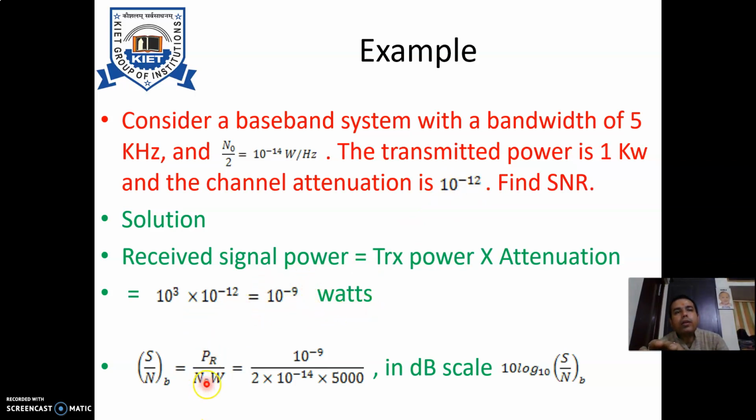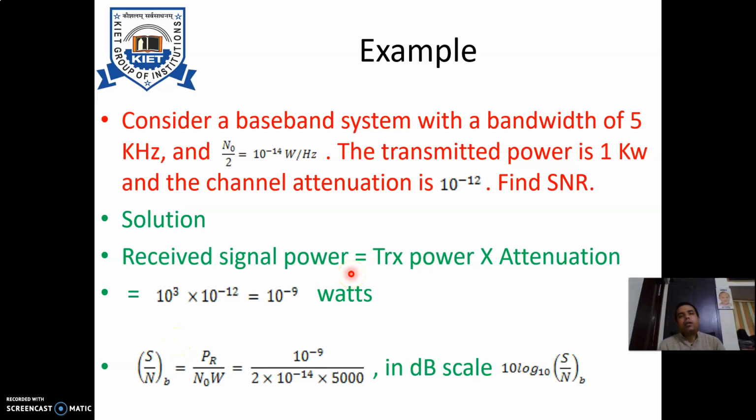And N0 into W, where W is 5 kilohertz, that is 5 into 1000, 5000 hertz, multiplied by N0. Because N0 by 2 is given as 10 to the power minus 14, we can find N0 is 2 into 10 to the power minus 14. In this way we can solve this particular problem.